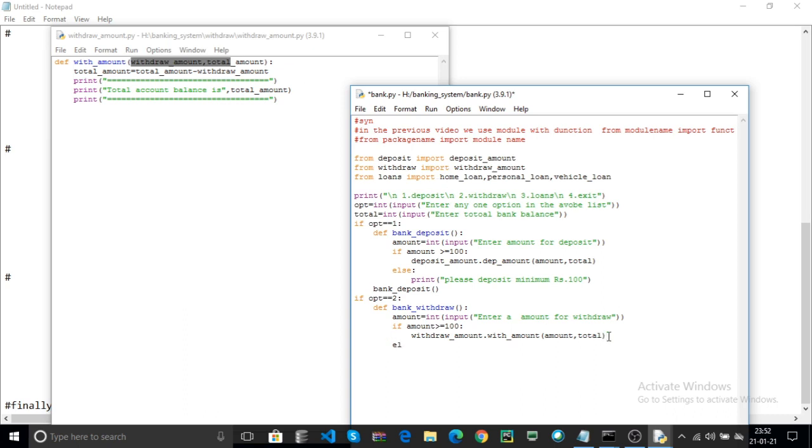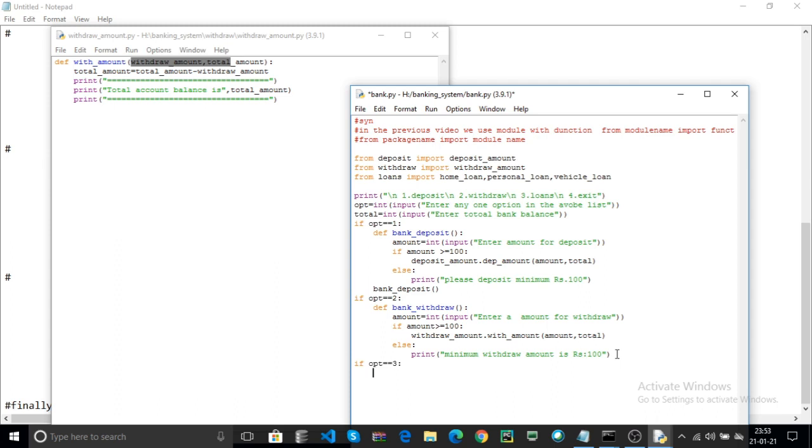Now if the condition is false, print some statements. Minimum withdraw amount is 100 rupees. Now if your option is equal to 3,